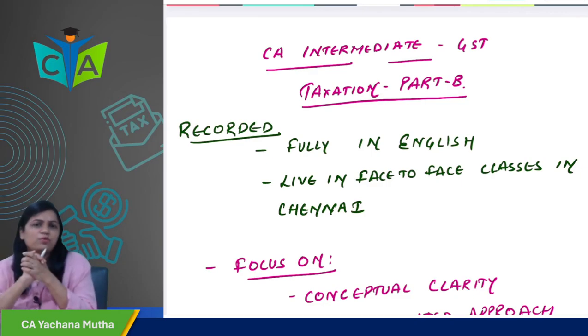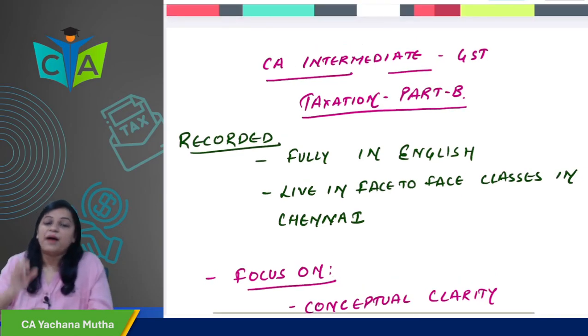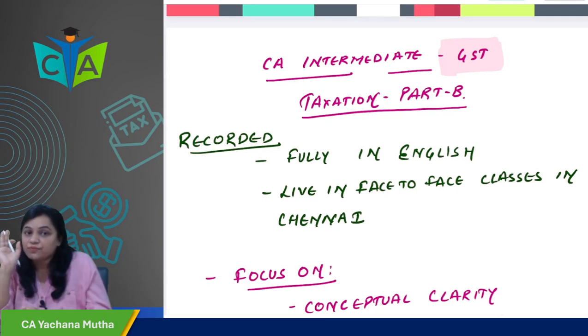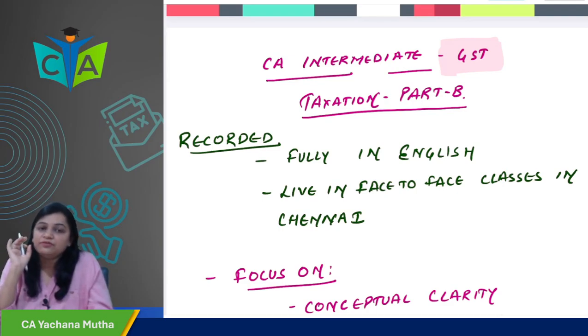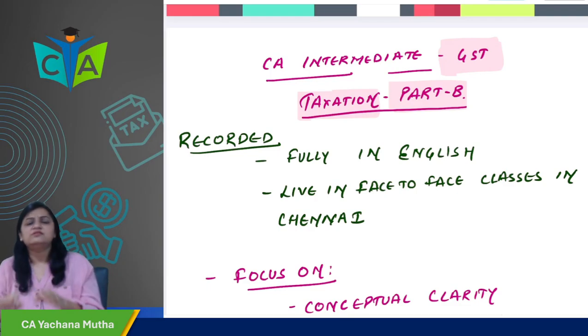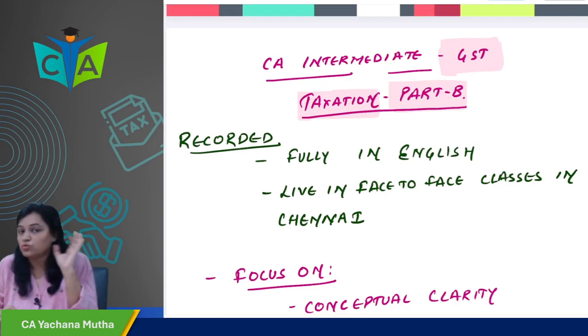So now in this video, what we are going to discuss? We are going to discuss batch details of your paper GST, goods and service tax. In your CA intermediate level there is a paper taxation in which in Part B there's a paper GST, goods and service tax, which is for 50 marks. Very easy, very conceptual and very scoring paper it is.